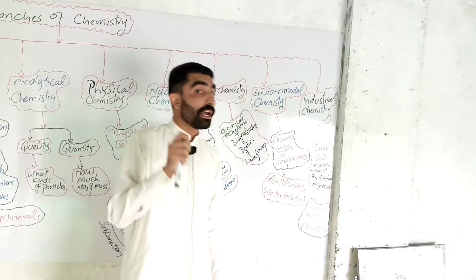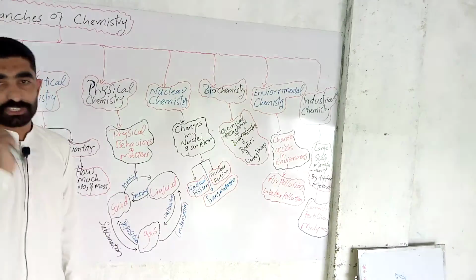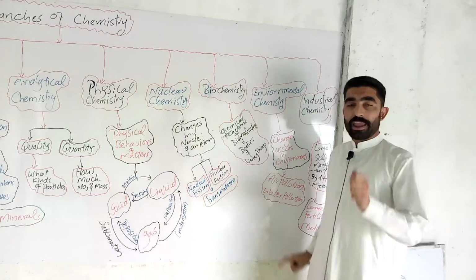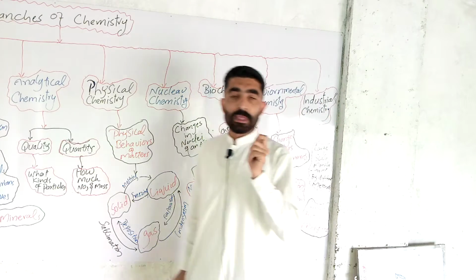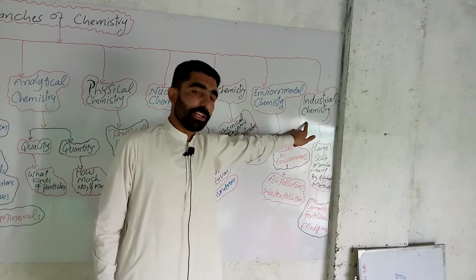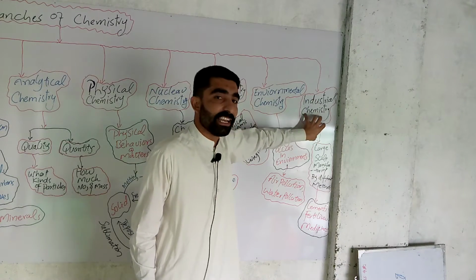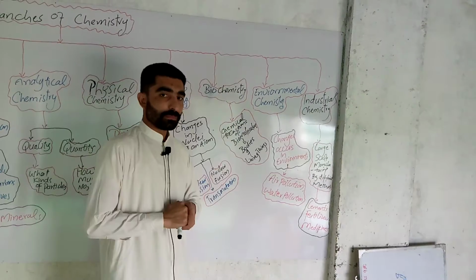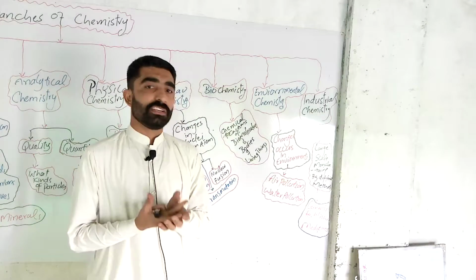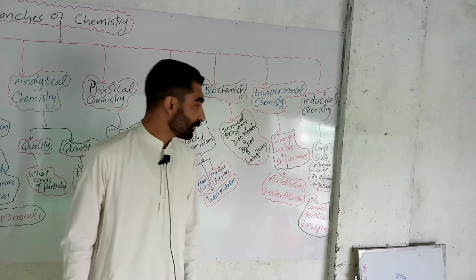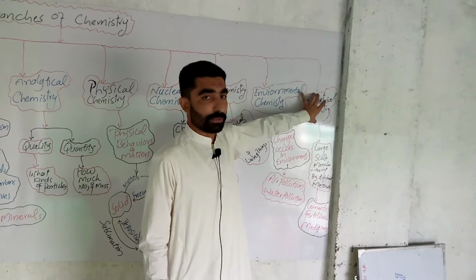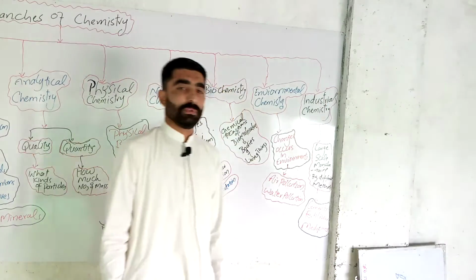Now the last one, industrial chemistry. There is a main difference between industry and factory. Factory means small scale, industry means large scale. If we prepare any substance on a large scale by different methods and techniques, their study is called industrial chemistry. It is the branch of chemistry in which we study different chemical techniques for the preparation, manufacturing and synthesis of different materials on a large scale. For example, cement, fertilizer, medicine, etc.